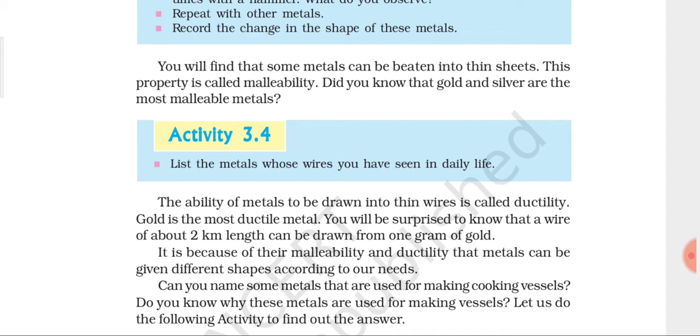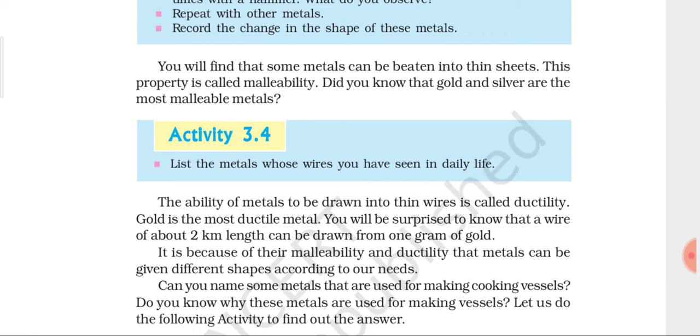So gold is the most ductile metal here, as in the case of malleability, where gold is the most malleable metal. In the same way for ductility also, gold is the most ductile metal. You will be surprised to know that a wire of about 2 km length can be drawn from 1 gram of gold. So as you can see how ductile it is, if you have only 1 gram of gold, then you can draw a wire of up to 2 km in length.